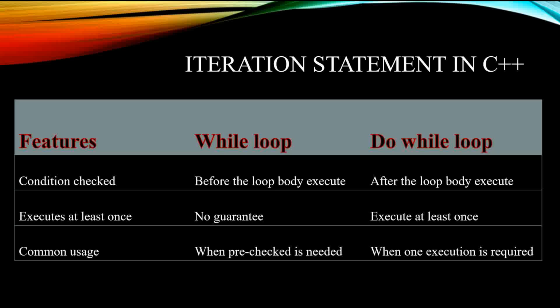Now we have to see the features of the iteration statements, that means while loop and do while loop. When you see the check condition feature, in the case of while loop, the condition is checked before executing the loop body. So first we have to check the condition, then if the condition is true, the body of statements will be executed. But in the case of do while loop, after executing the body of statements, that means after at least one statement is executed, the condition is checked.